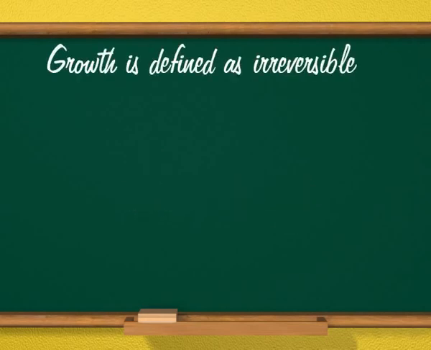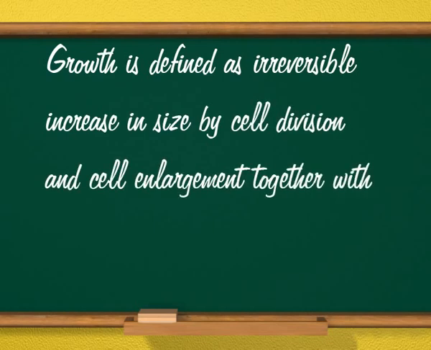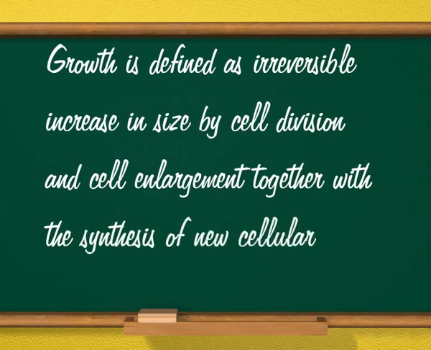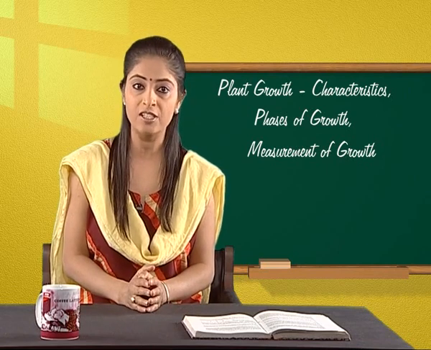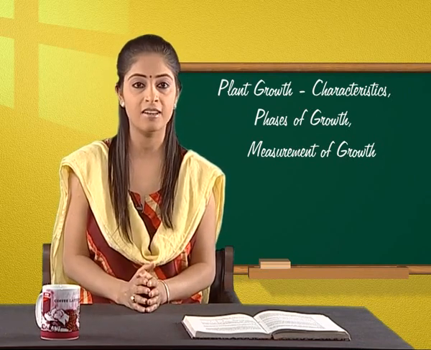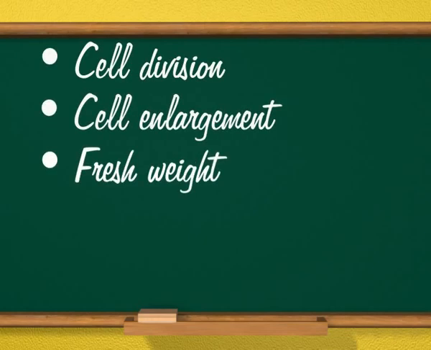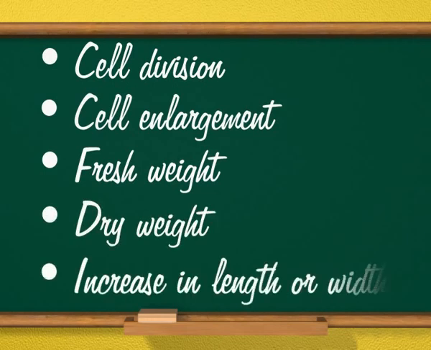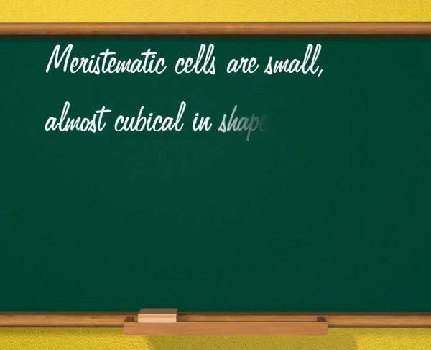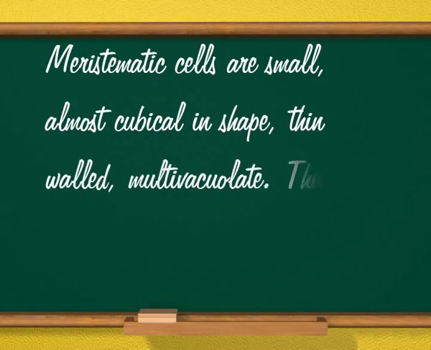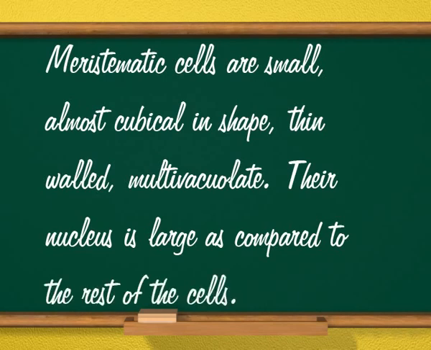Growth is defined as irreversible increase in size by cell division and cell enlargement together with the synthesis of new cellular materials. Growth can be observed by a variety of quantitative measures. Important ones are cell division, cell enlargement, fresh weight, dry weight, and increase in length or width. Meristematic cells are small, almost cubical in shape, thin-walled, multivacuolate. Their nucleus is large as compared to the rest of the cell.